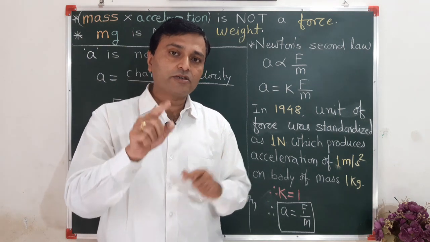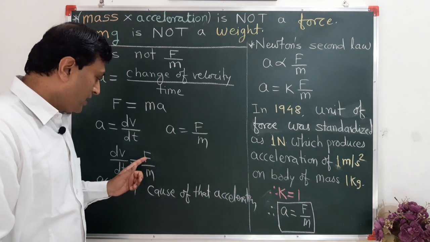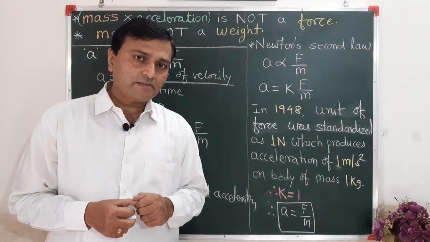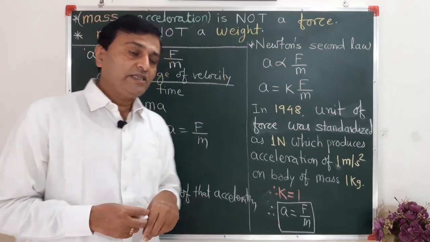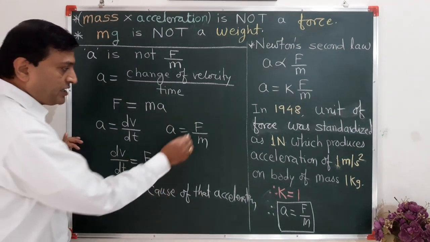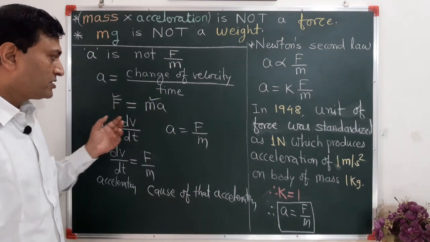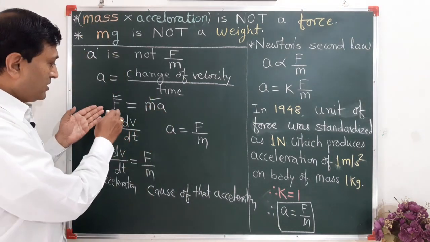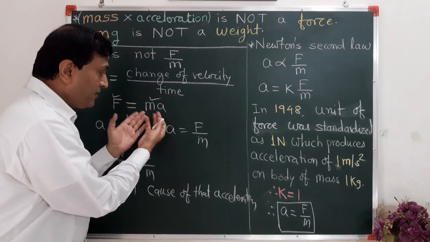That sequence is not correct. There must be some cause, then you will get the effect. Therefore, this force and this mass combined you can take as the cause. This cause produces some effect, that is called acceleration. Quantity wise these two are equal. This force and this mass into acceleration are quantity wise the same, because this is force but this is not force, this is the effect of force.